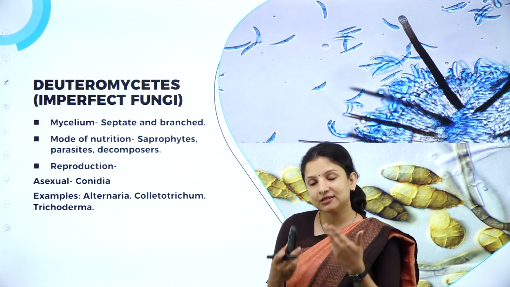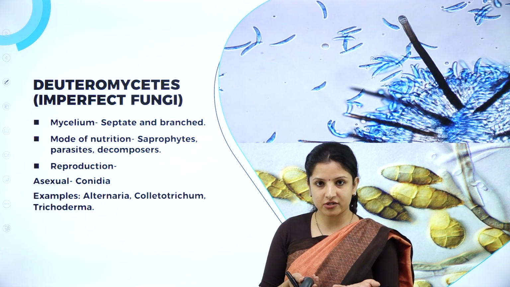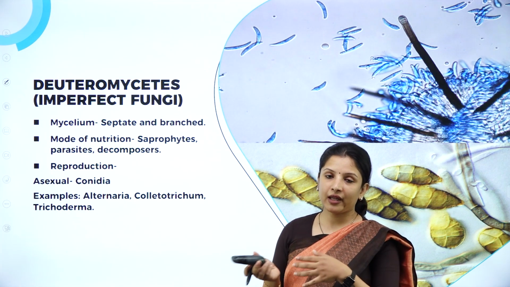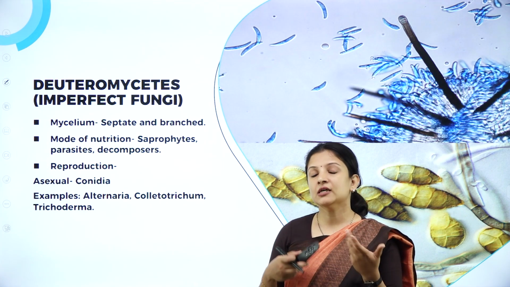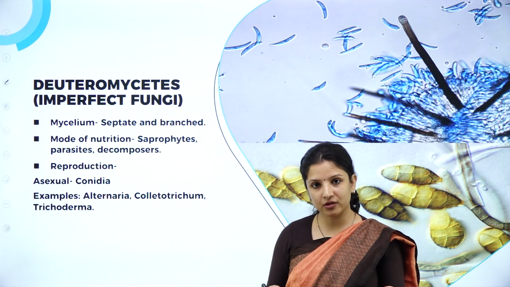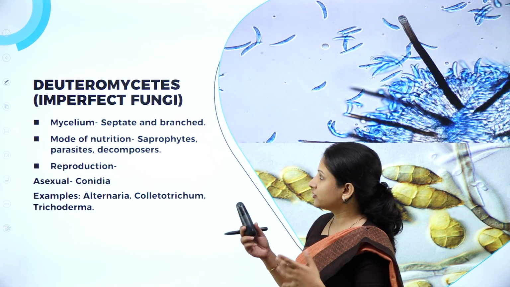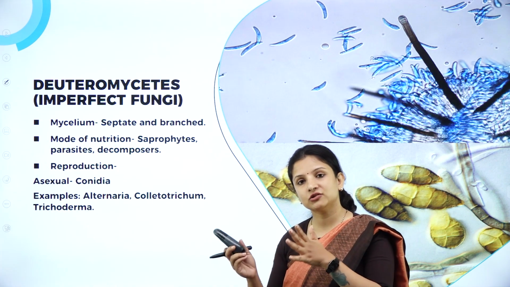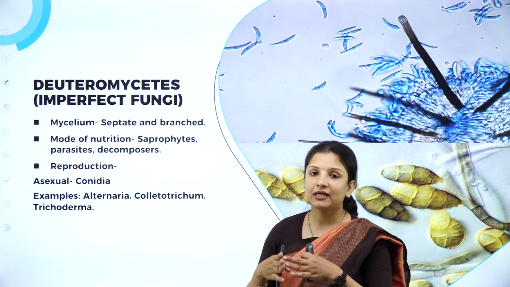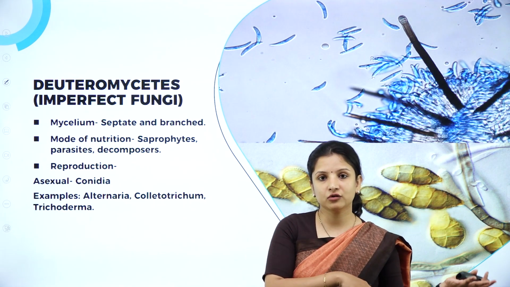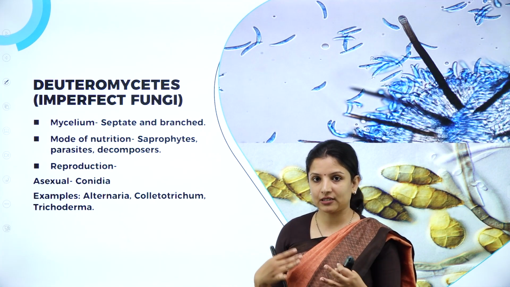Some of the scientists say that they have a sexual reproduction stage, and that is when they add this fungus to either Ascomycetes or Basidiomycetes. Some say that they don't have a sexual reproduction stage. So therefore, let us keep it separately as Deuteromycetes. That is why it is commonly called imperfect fungi. It neither belongs to any of the groups, nor sometimes it is kept separately. So that is why.